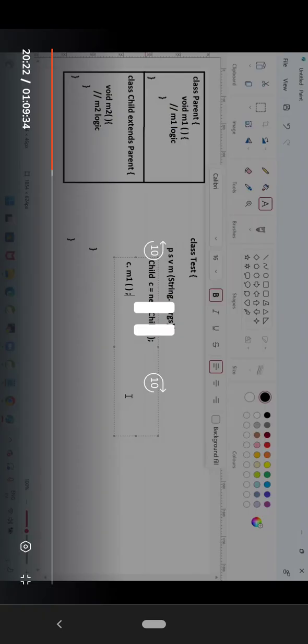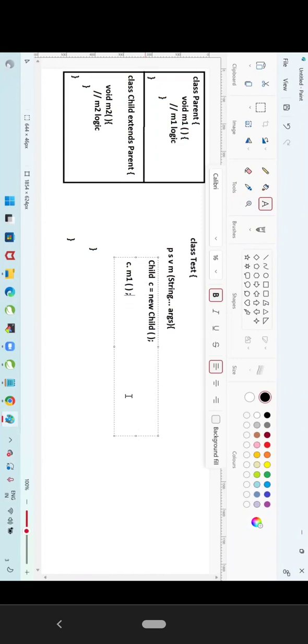What is C? C is a reference variable holding which class object? Child class object. So first it will check in which class for M1? In the child only, because C is a reference variable which is holding a child class object. When I call C dot M1, first it will check in the child class. Is that method available? No. Will it throw the error? No. What will it do?